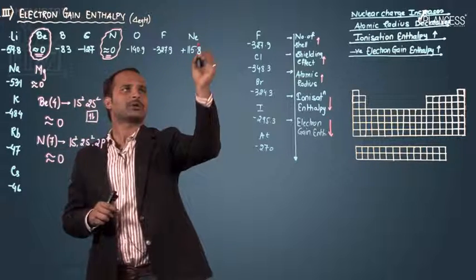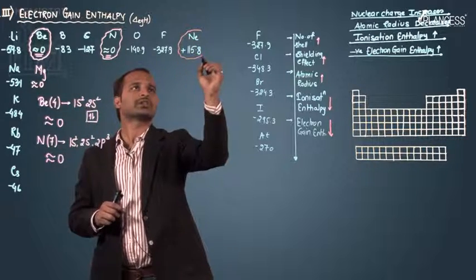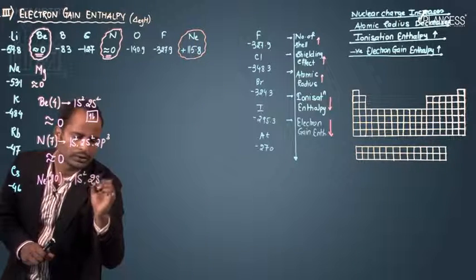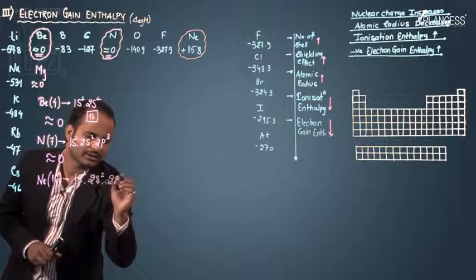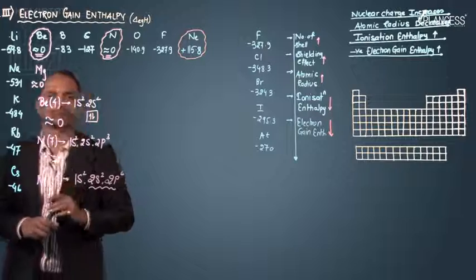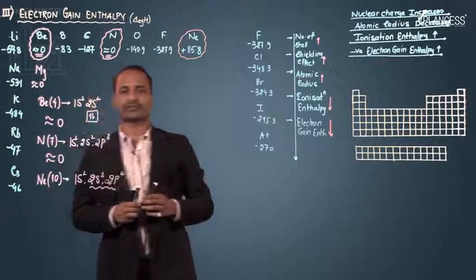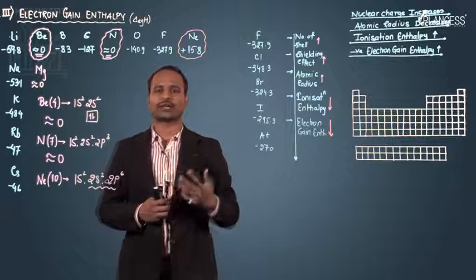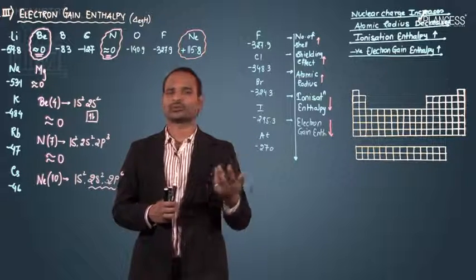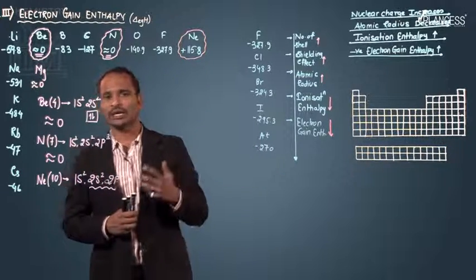Now let's talk about the noble gas. The noble gas neon shows a positive value. Its configuration is 1s2 2s2 2p6, which shows 8 electrons in the outermost orbit. Since it has a stable configuration, neon will also show no interest to gain that electron.